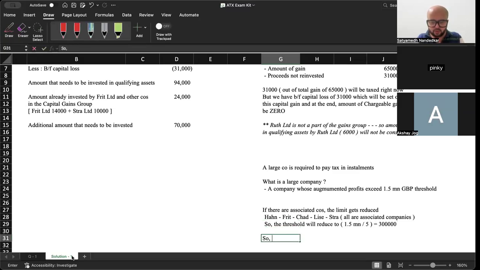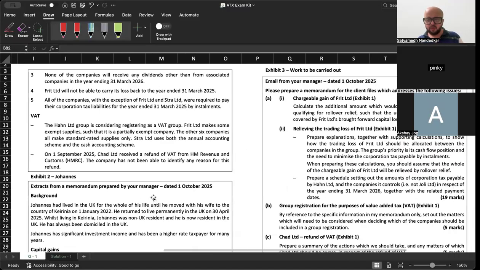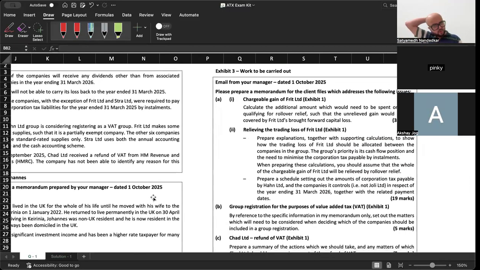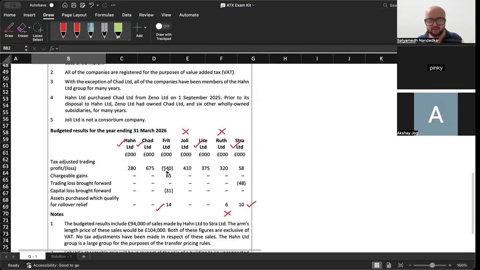ठीक है. So if profit, or rather if augmented profit of any company exceeds 3 lakh, it has to pay tax in installments. ठीक है. अब यहाँ पे what they have said is that their focus is the cash flow position and the need to minimize the corporate tax payable in installments. ठीक है. अब इसका लॉस है 5,40,000.